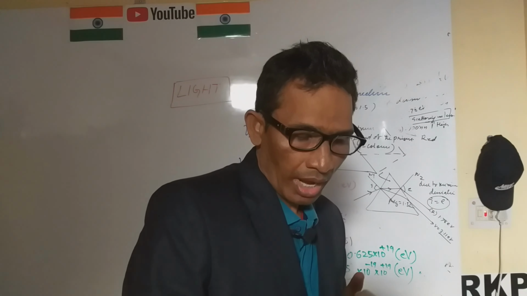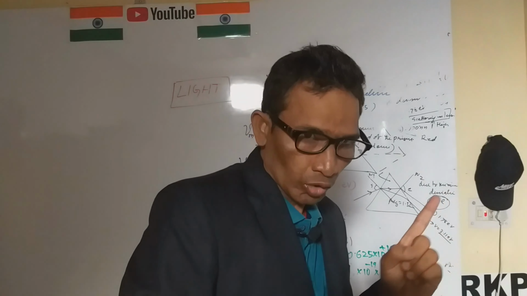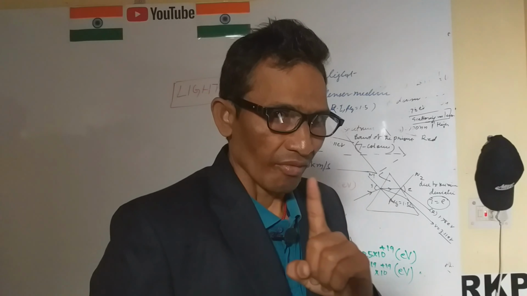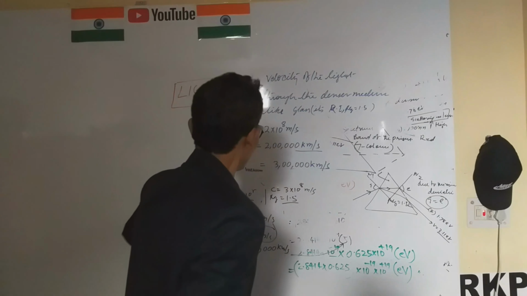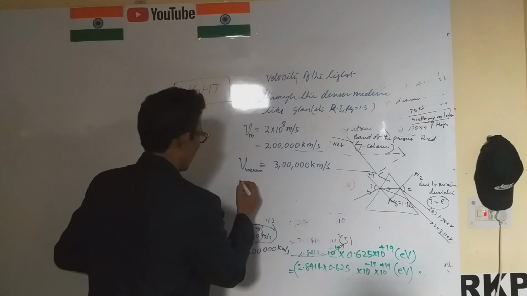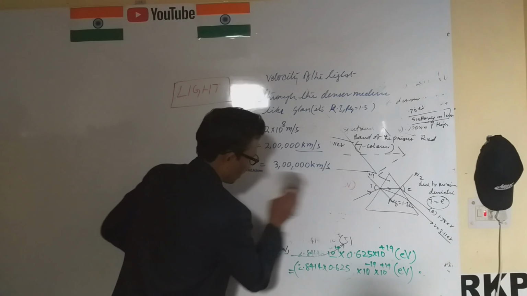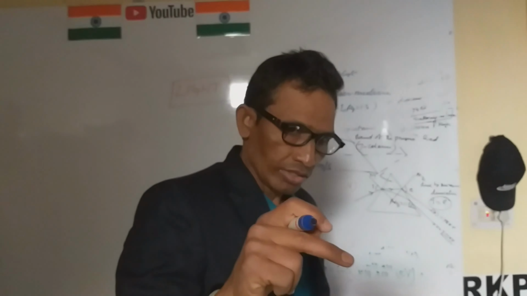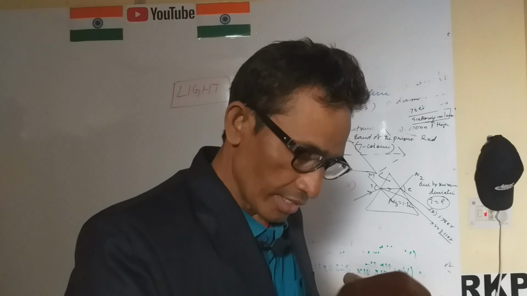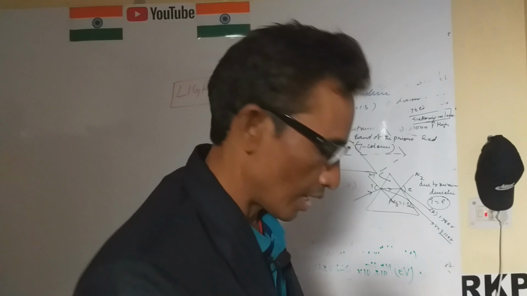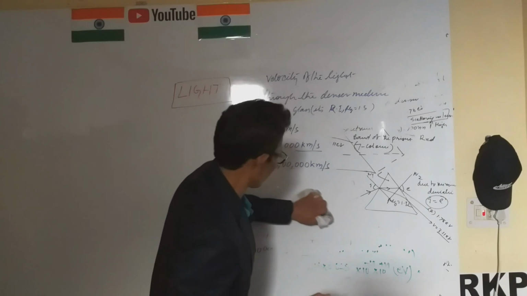The velocity of light through the vacuum and the velocity of light through the air medium are approximately equal. We know the velocity of light through the denser medium and through the vacuum.